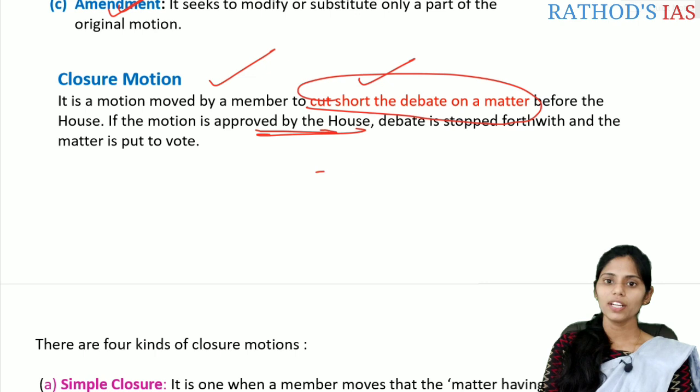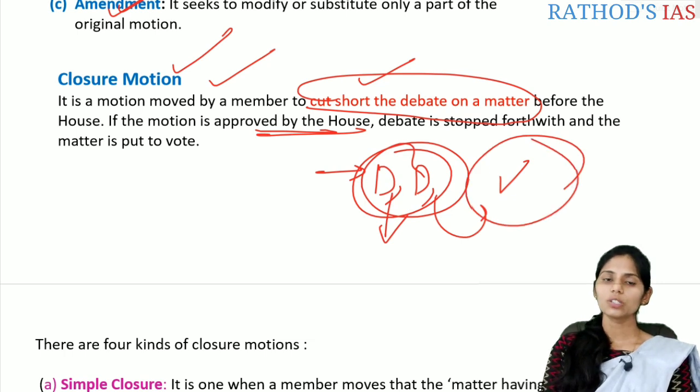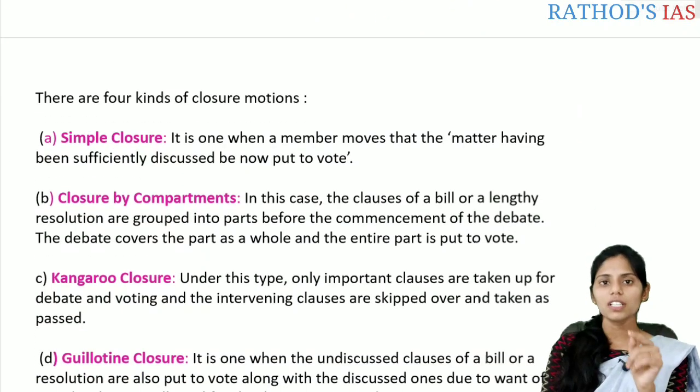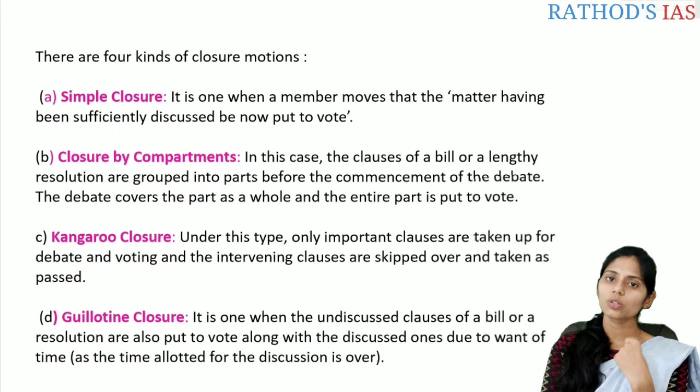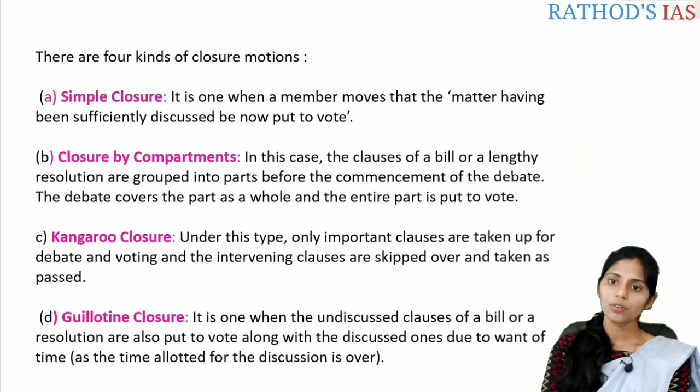So we know whenever anything is introduced in the house, there will be debate, discussion and the voting. The discussion will be stopped by this closure motion, and they will go for the voting. If you see this closure motion, there are again 4 types: first one is simple closure, second one is closure by compartments, then kangaroo closure, and the guillotine closure. These 4 are very important regarding the prelims.